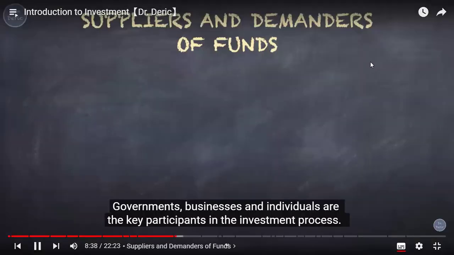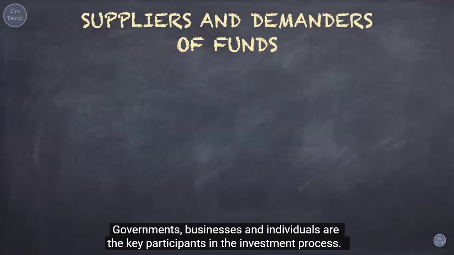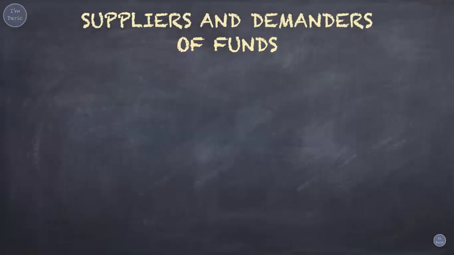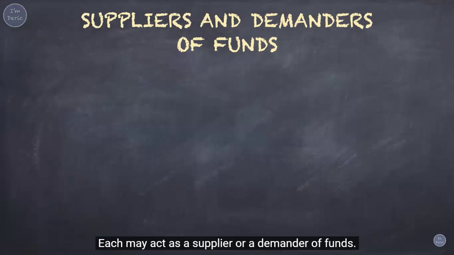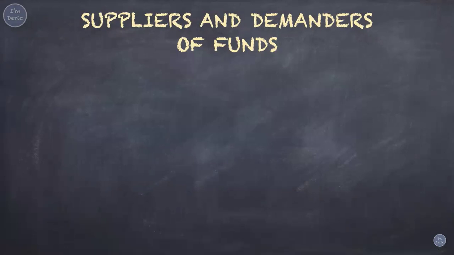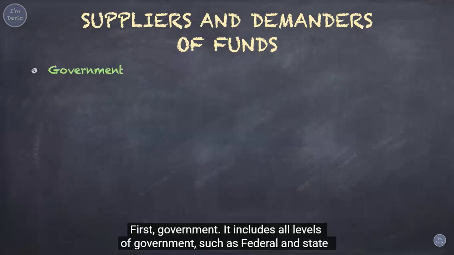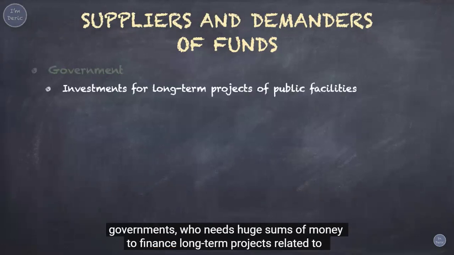Governments, businesses and individuals are the key participants in the investment process. Each may act as a supplier or a demander of funds. First, government. It includes all levels of government, such as federal and state governments, who needs huge sums of money